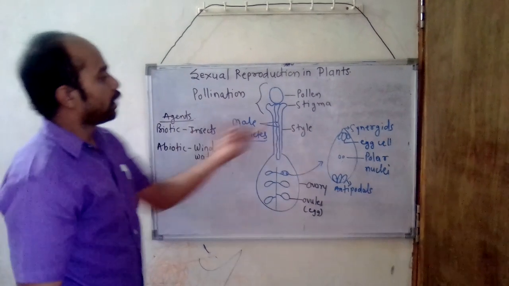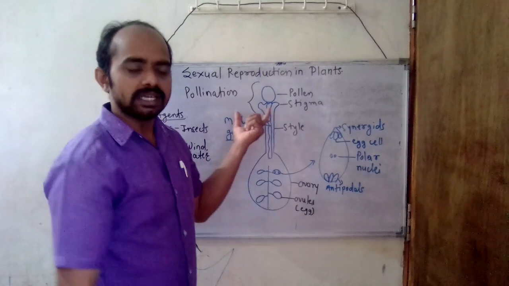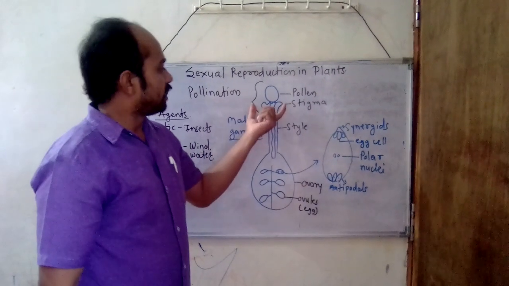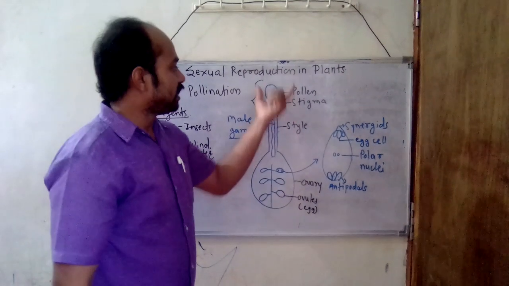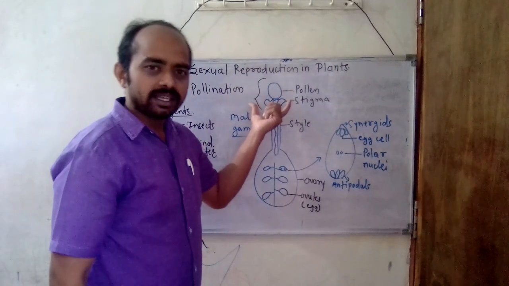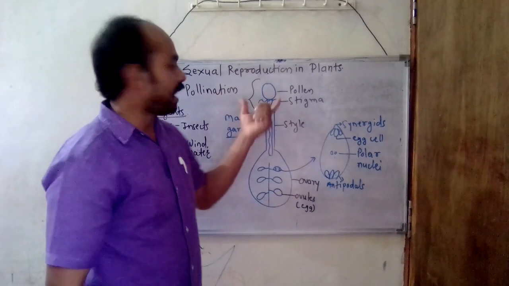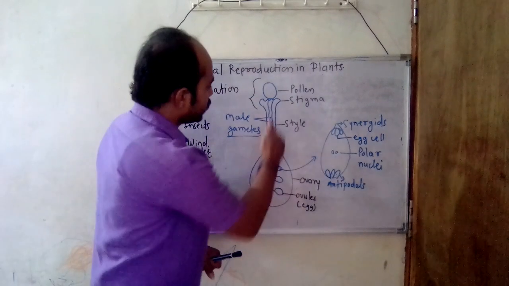Now what happens, because of the stickiness of the stigma, some sugary substance, these pollen grains attach to the stigma and then germinate there, and it releases a pollen tube.